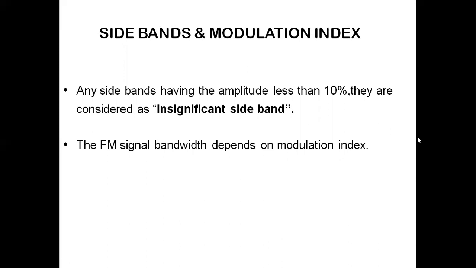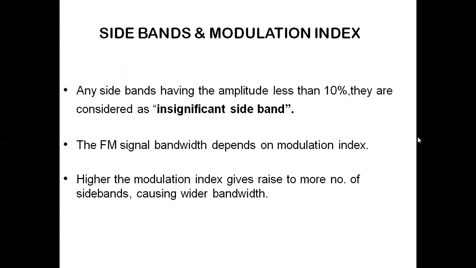The FM signal bandwidth depends on the modulation index. A higher modulation index gives rise to more sidebands, causing wider bandwidth. So we are getting wider bandwidth for a higher modulation index. That means the bandwidth of the FM wave is equal to 2 times delta plus fm. Delta in turn depends on the modulation index.